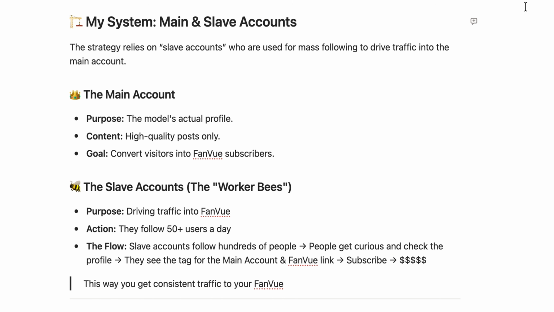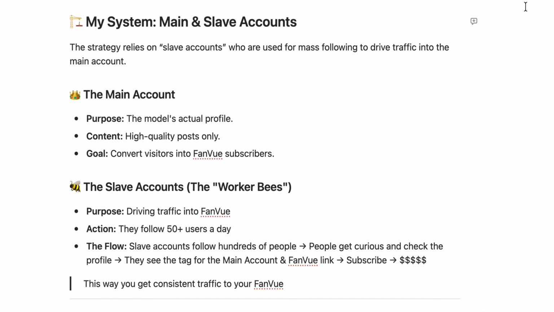My Threads system: main and slave accounts. The strategy relies on slave accounts, which are used for mass following to drive traffic into the main account. The main account is the model's actual profile. We only post high quality posts in there, and the goal of that account is to convert visitors into Fanvue subscribers. The slave accounts, aka the worker bees, their purpose is to drive traffic into the Fanvue link.